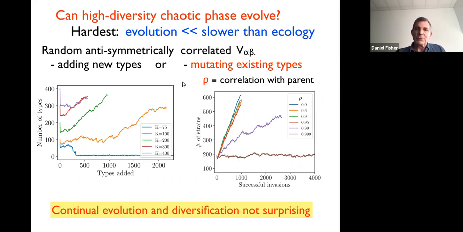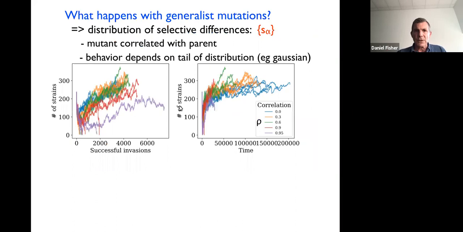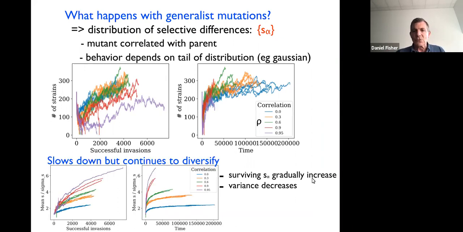We don't have any phenotypes of the organisms. The organisms are only defined via their interactions with other types, perhaps with their selective differences between them overall as well. Oh, sorry, I should mention first, if we put in some selective differences, so we now have generalist mutations, a lot of people have found that with generalist mutations, you actually lose diversity in simple models. That's not what happens here. It continues to diversify, but gets slower and slower. The selective differences gradually increase.